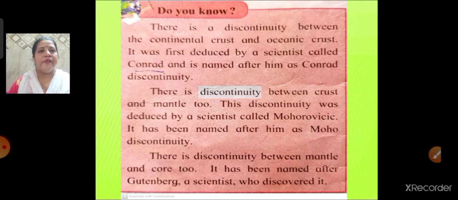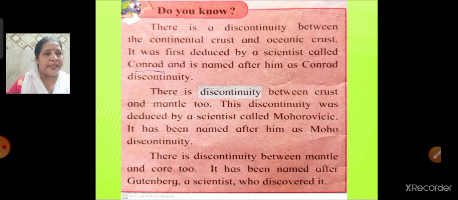Now, the last part we will see over here is the "Do you know" part. There is a discontinuity between the continental crust and oceanic crust. We have learned about the crust, that is continental crust and oceanic crust. They are not at all continuous. There is a discontinuity between them. And this fact was first put up by the scientist called Conrad, and so it is called Conrad discontinuity.